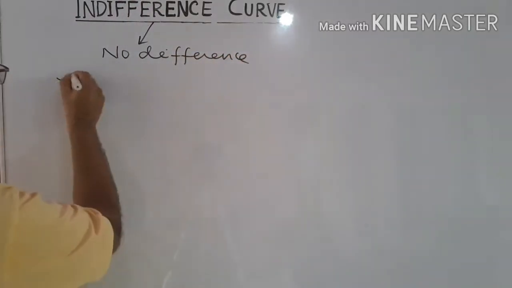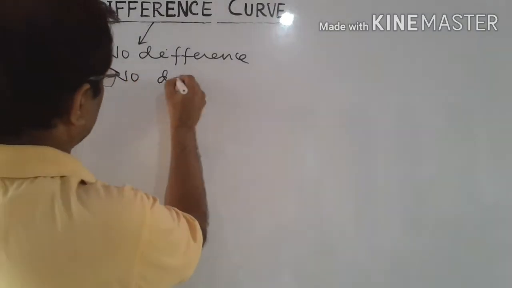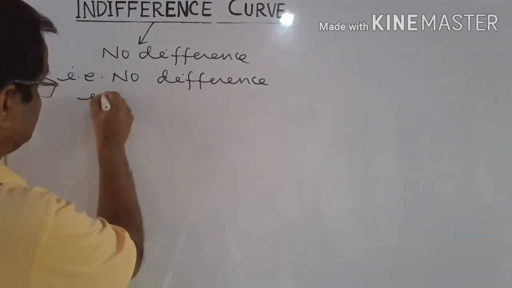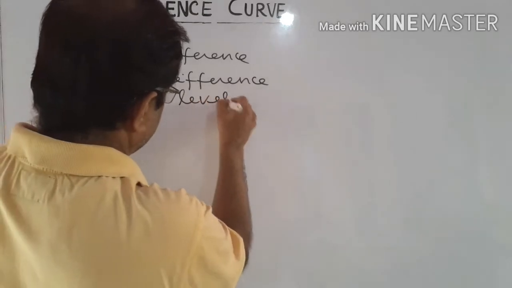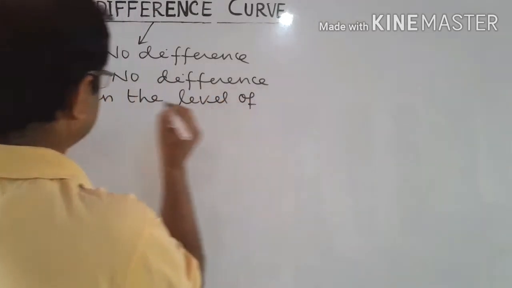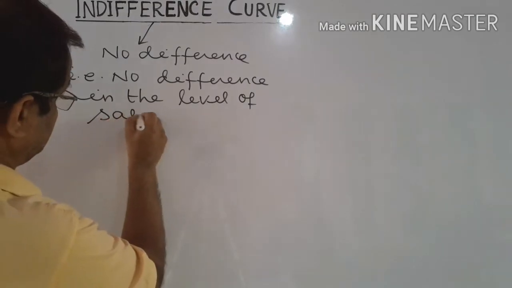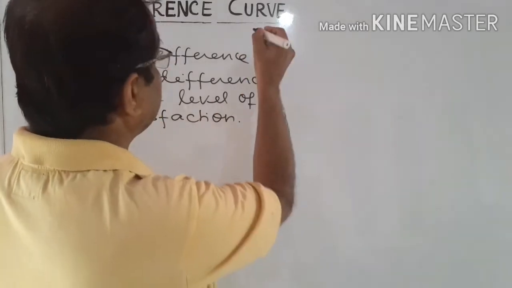Here it means no difference in the level of satisfaction when the consumer consumes a certain commodity or a bundle of commodities. That is the literal meaning of the word indifference.